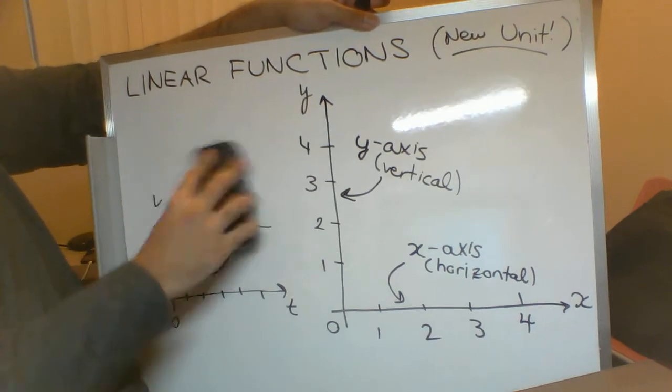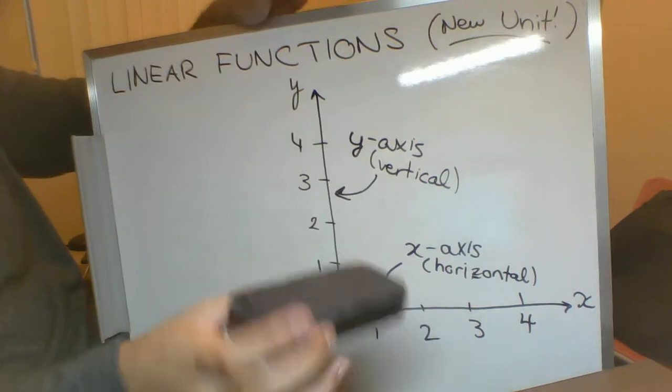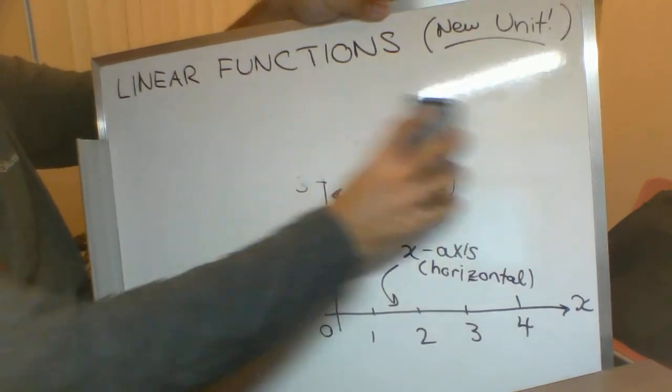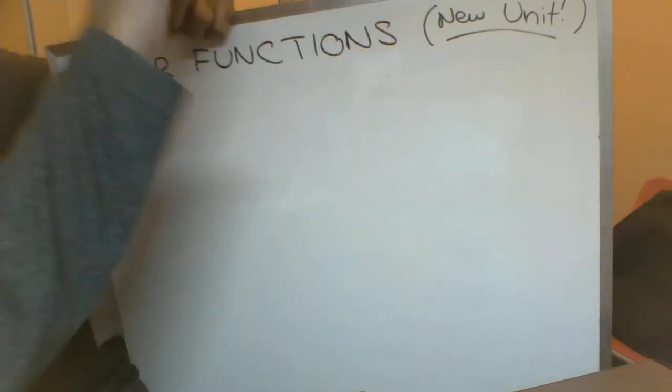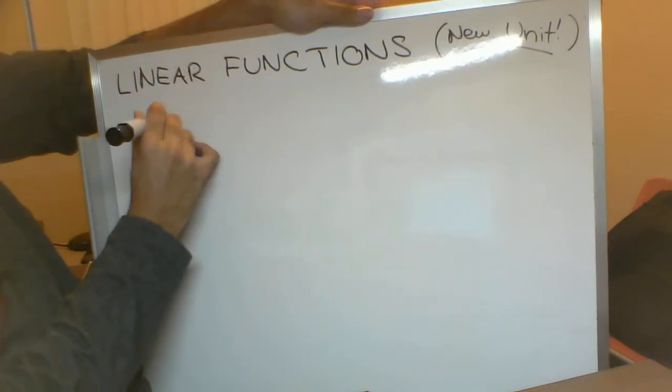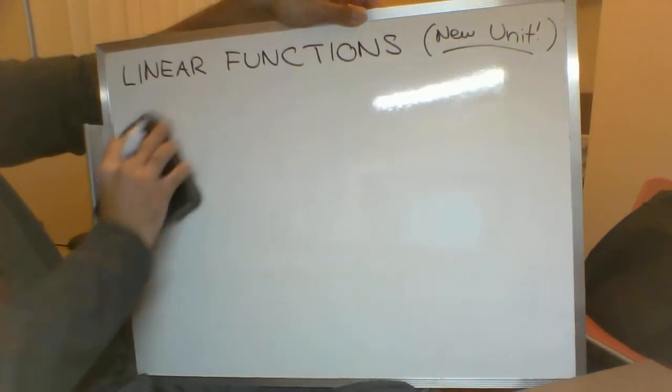So basically, for example, if you did the temperature and time thing, here's an example of where you could use this type of graph. Oops, that was supposed to be straight and it was not.